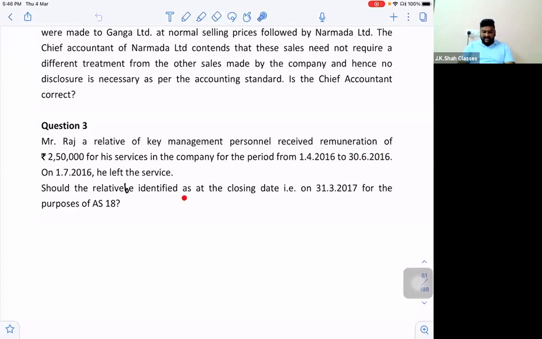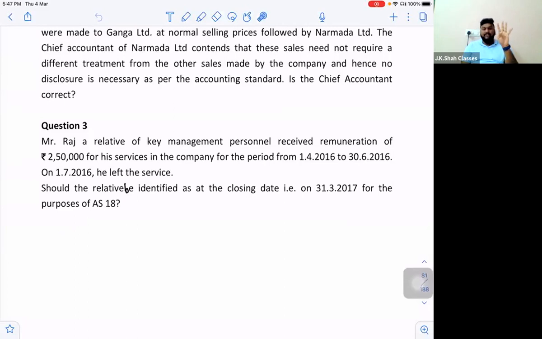Should the relative be identified as at the closing date, that is 31st March 2017, for the purposes of AS 18? Should the relative be identified? Yes, sir, the relative will be identified as a related party, but only for that 3 months period. And whatever remuneration is paid has to be disclosed. So, sir, what answer will we give?